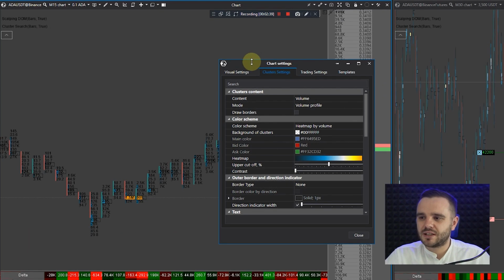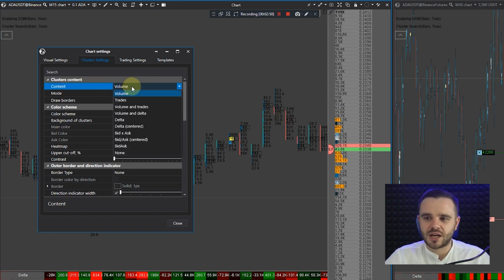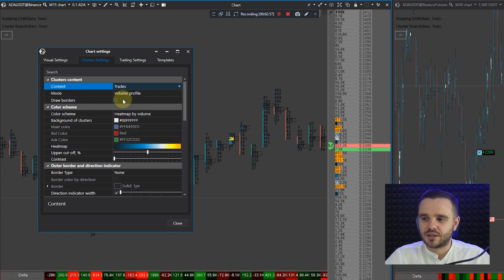When you do cluster settings, pay attention here to what data we can see. First one is content. It shows us what exactly data we can see here. There are different types of content that we can analyze. First one is volume, the amount of coins that traded. Second one, trades. It is exactly the amount of trades that were made, like people pressing buy and sell on their platforms. Another one is delta. It is the difference between buy and sell. Bid ask is exactly buy and sell.